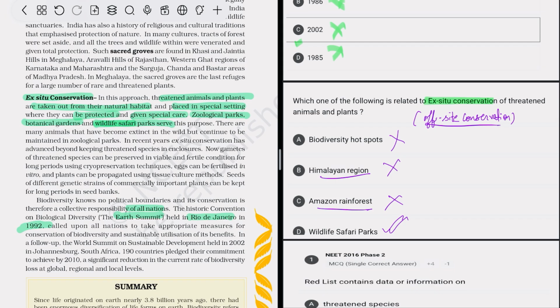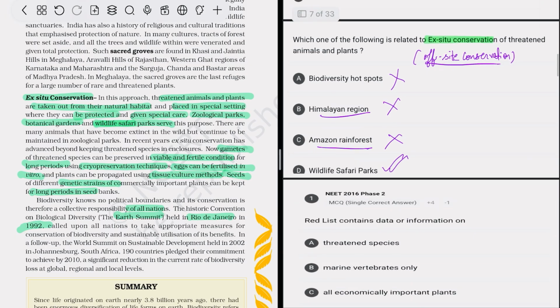It also includes further techniques such as cryopreservation, in which threatened gametes can be preserved in a viable and fertile condition for a long period, and eggs can be fertilized in in vitro conditions, and plants can be propagated using the tissue culture method, and there are seed banks in which seeds of different genetic strains can be kept for a long period. So those are the various methods of ex situ conservation.